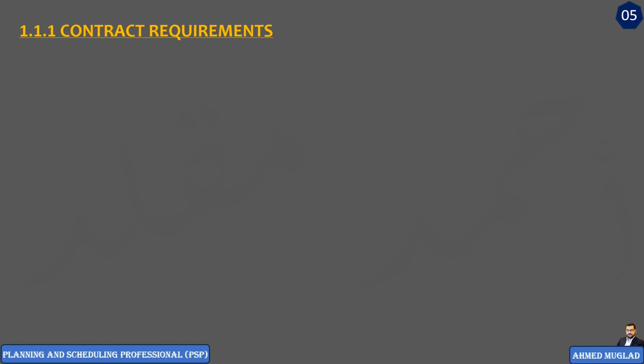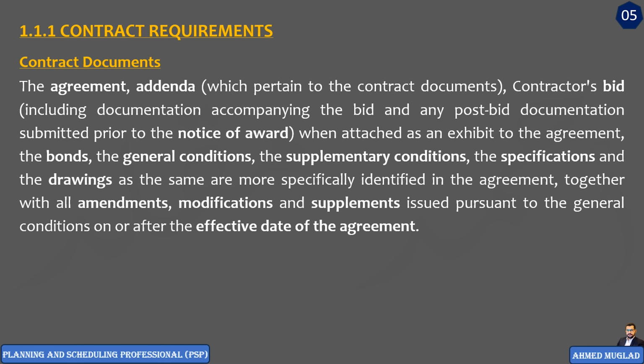Now, coming to the most important definition, contract documents. Contract documents contain all those definitions that we have discussed in this video. First of all, the agreement itself, addenda, notice of award, general conditions, bonds, supplementary conditions, specifications, drawings, amendments, modifications, and effective date of the agreement. So here we can say contract documents are those documents that exist in the contract other than the agreement.